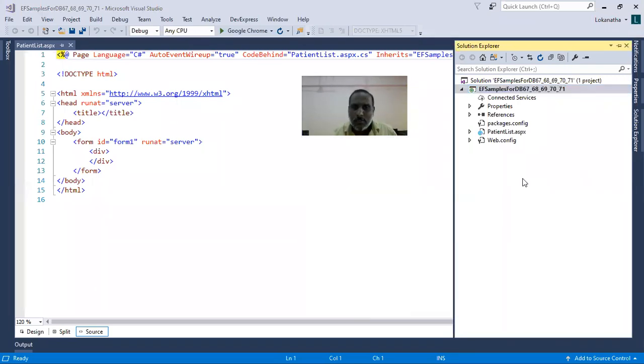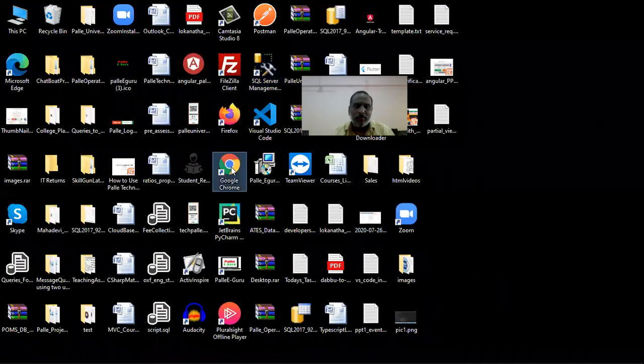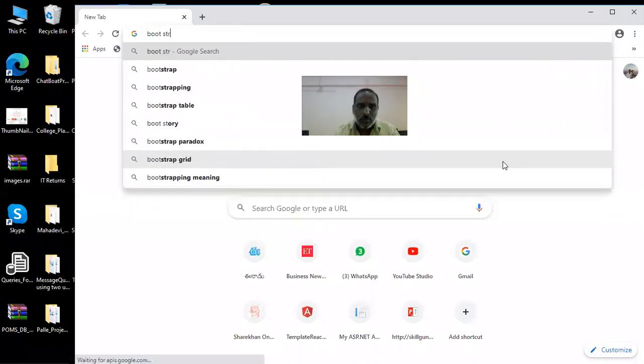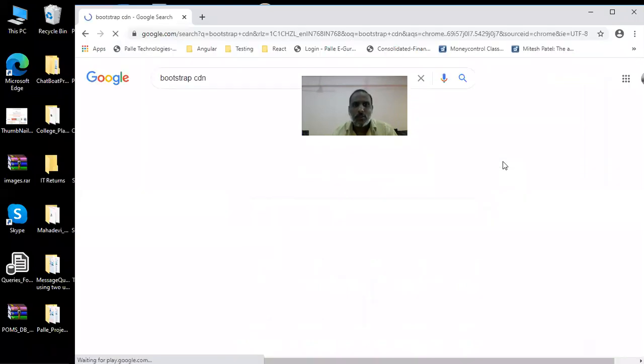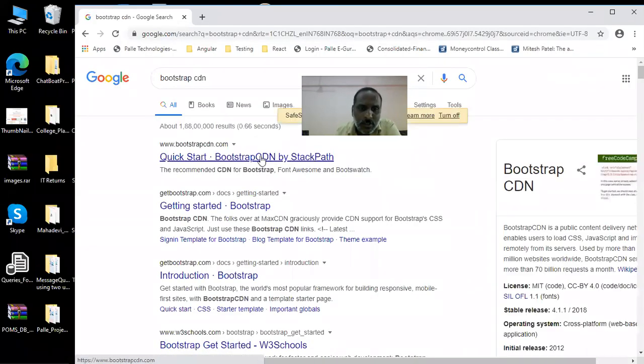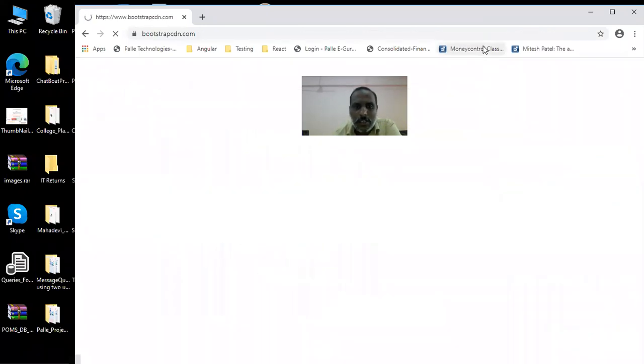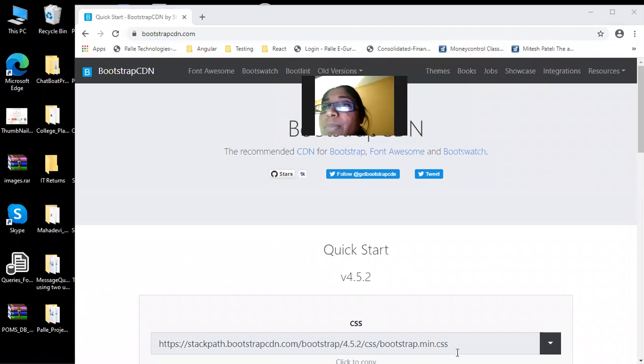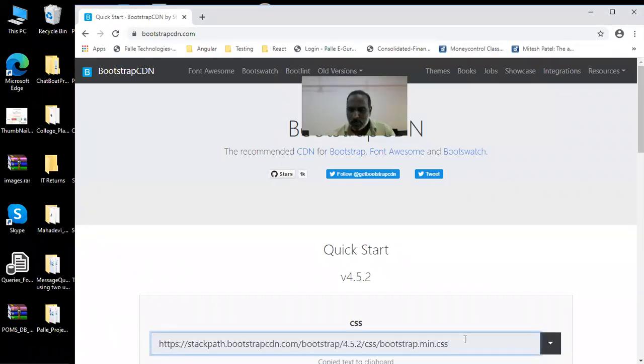Now what I will do, even my screen has to appear a little good, so I just want to show a good-looking UI. So even in my code I am going to use bootstrap. So I will go to the bootstrap CDN. There are some good people on the internet who have given this bootstrap file. You can directly reference it from their website or their server. So I can directly go there. Yeah, so this is the path. I just reference this path.